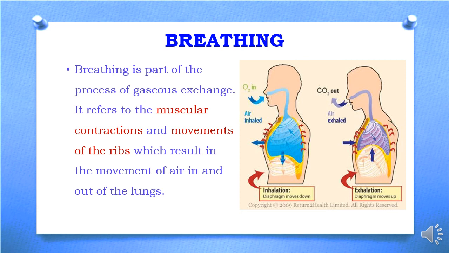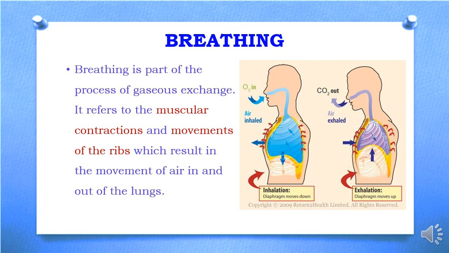So breathing is basically the muscular contractions and the movements of the ribs, which increase the area inside the lungs for taking in air. As you can see in the first diagram, the blue shaded area is larger in size. And this is possible because of some muscular contractions and some movements of the ribs.